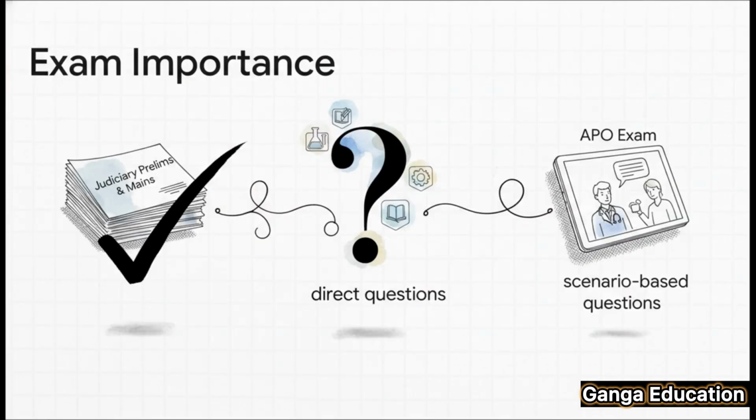Judiciary prelims और mains दोनों के लिए ये section बहुत important है. In prelims, you might see a direct question on one of the 4 ingredients. For the mains exam, you could get a problem-based question or be asked to differentiate it from section 25. And if you're preparing for the APO exam, definitely expect a scenario-based question involving a doctor and a patient from this topic. It's a very high probability question.